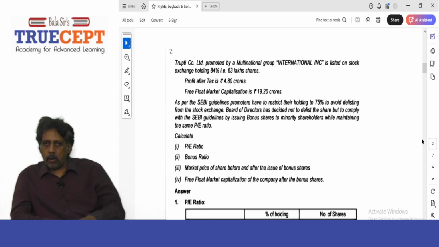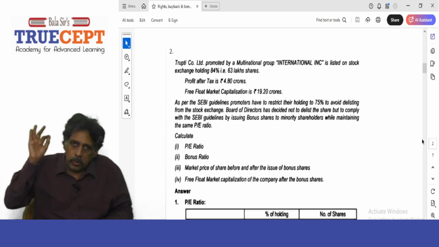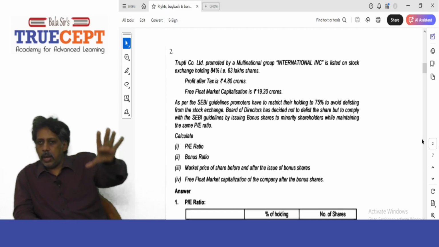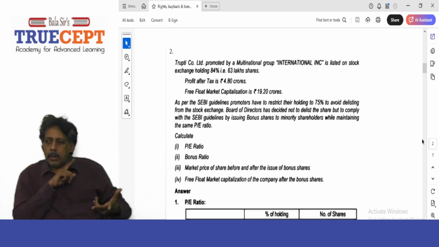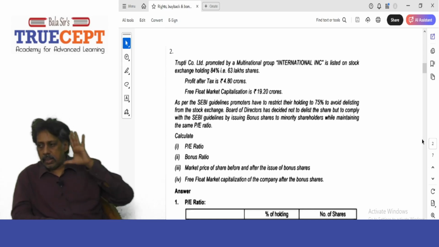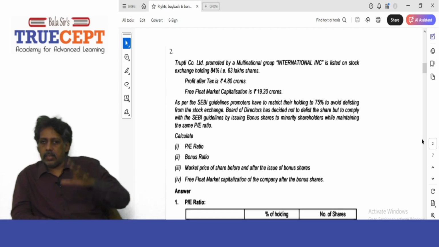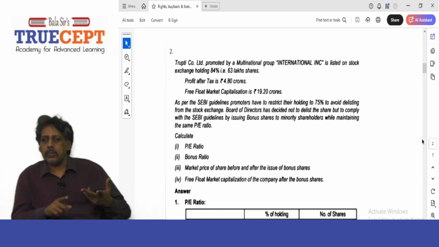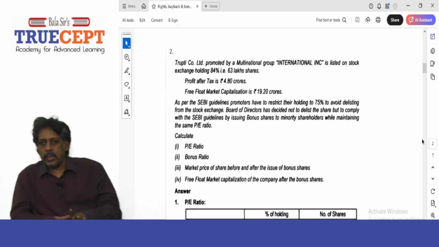Now I can say that out of 75 lakh shares issued by the company, 63 lakh shares are held by the promoter group. That means the balance 12 lakh shares is nothing but a free float being traded in the market. Is that fine? Yes, sir. So out of 75 lakh shares, 63 lakh is held by the promoter group, and the balance 12 lakh shares are free float, that is the shares trading in the market. In all, there are 75 lakh shares.